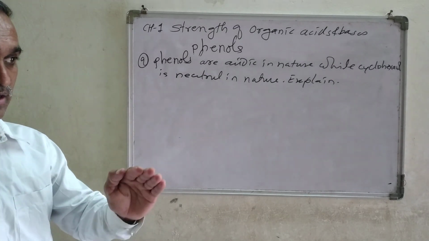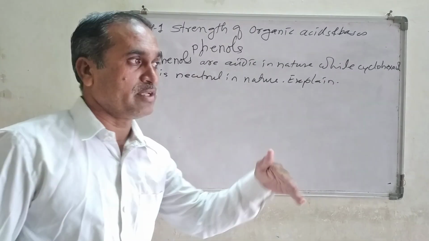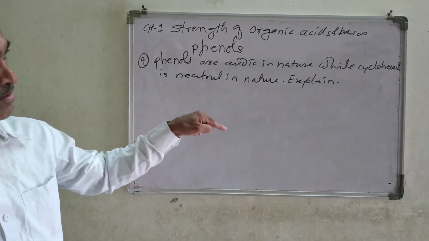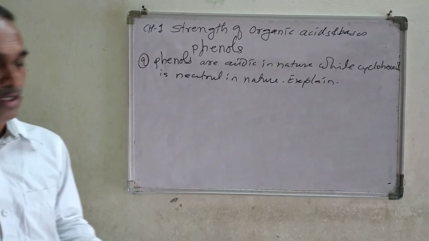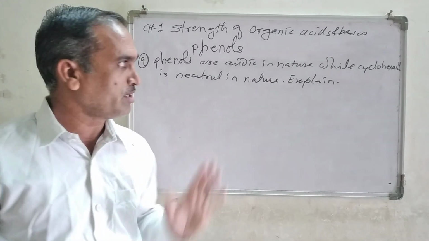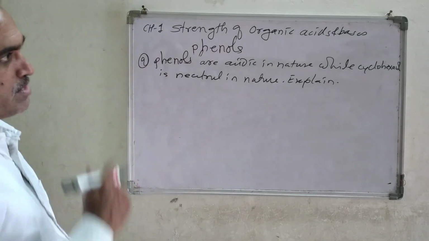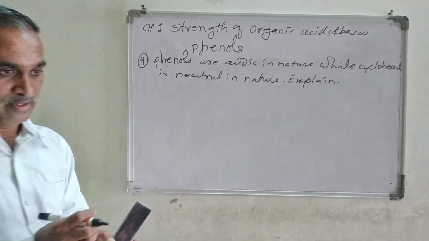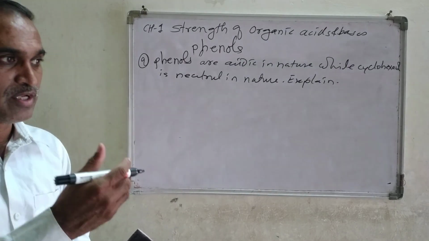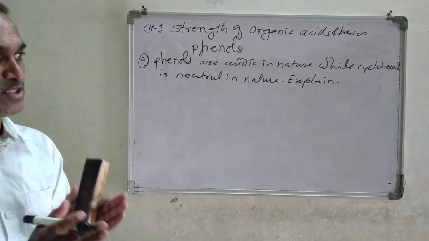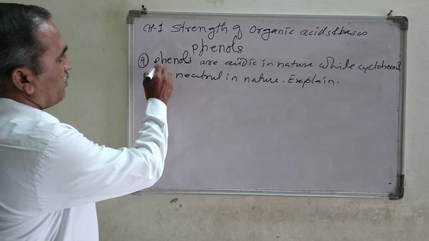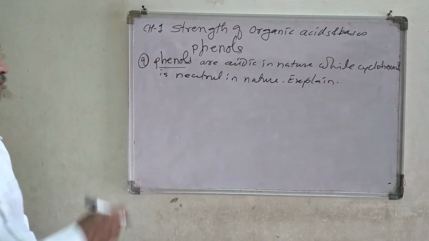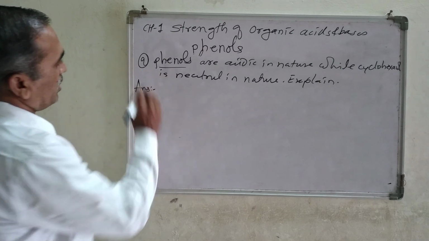This question can be asked in another way. Phenols are acidic in nature while alcohols are neutral in nature, even though both phenol as well as cyclohexanol contain a hydroxyl group. Now, what is the first thing to do here? The first thing is to draw the structure of the organic compounds. That is the main thing while answering such types of questions in organic chemistry.